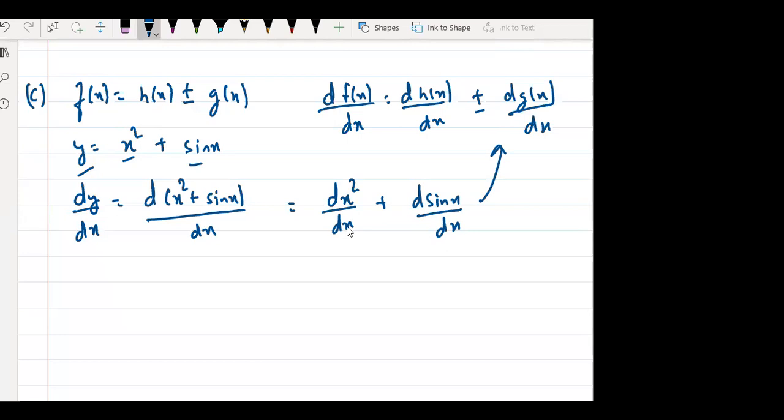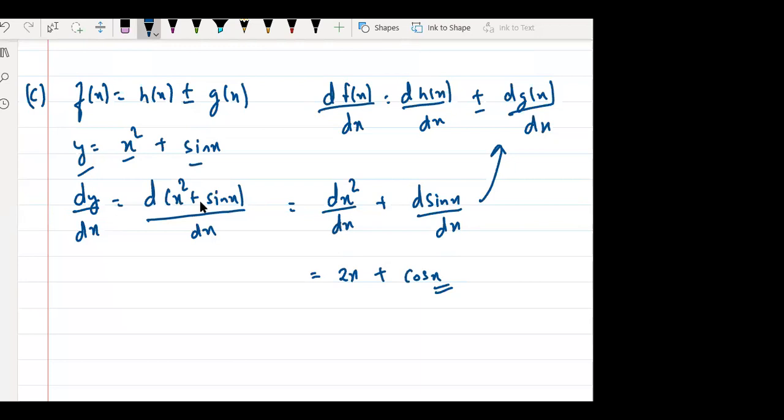And what is the differentiation of x square, guys? Two x. Very good, it is 2x. And what is the differentiation of sin x? Just use the formula. Cos x. That's it, you got your answer. This is the answer. Very good, Shreya. Very good, Varsha. Is everyone understanding this?